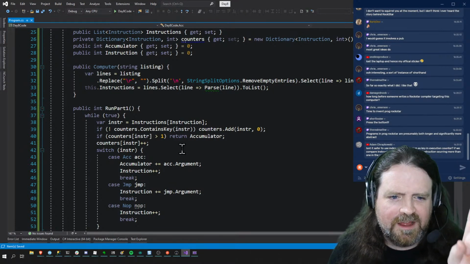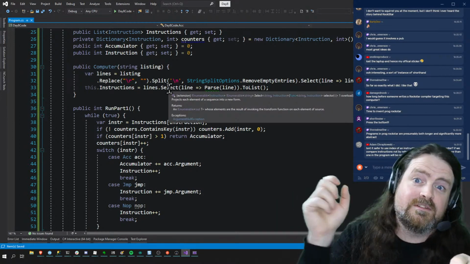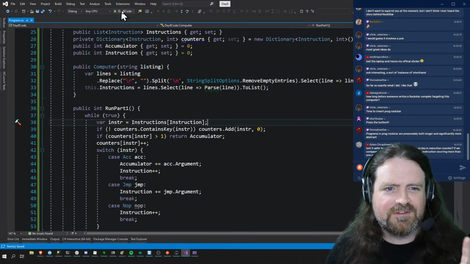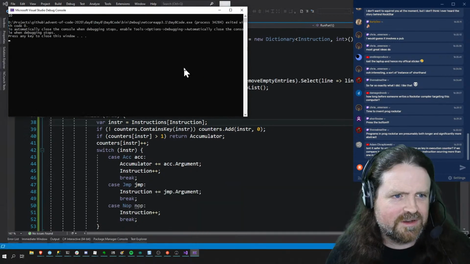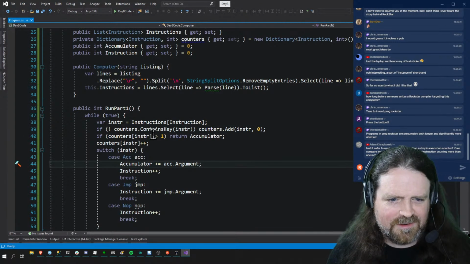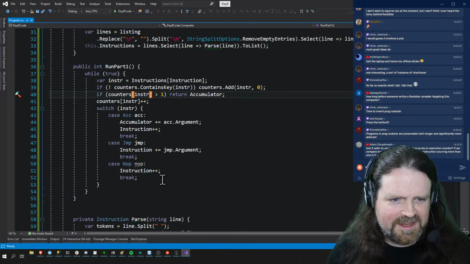It would be simpler. This dictionary here, we don't need to know the instruction, we just need to know its address. So I'm going to run this and see if it works, just because I'm curious, but then we're going to implement that optimization, because that's actually quite a nice idea. 10, so it didn't work, so that's interesting. So why did it not work? We are expecting the number 5, aren't we?